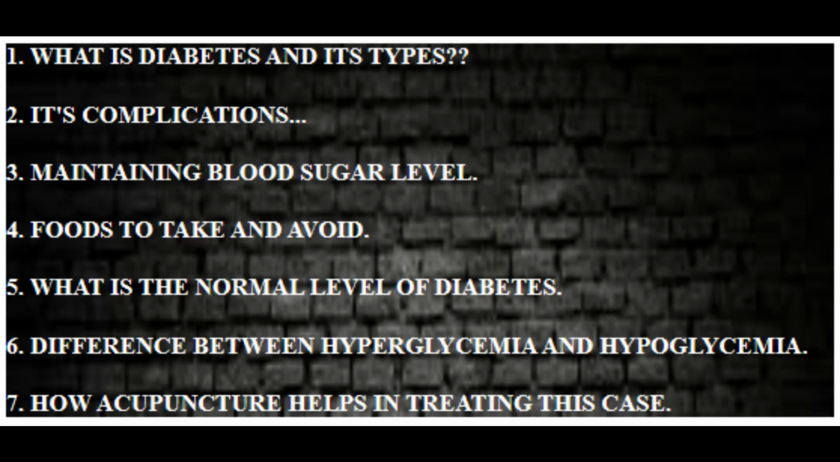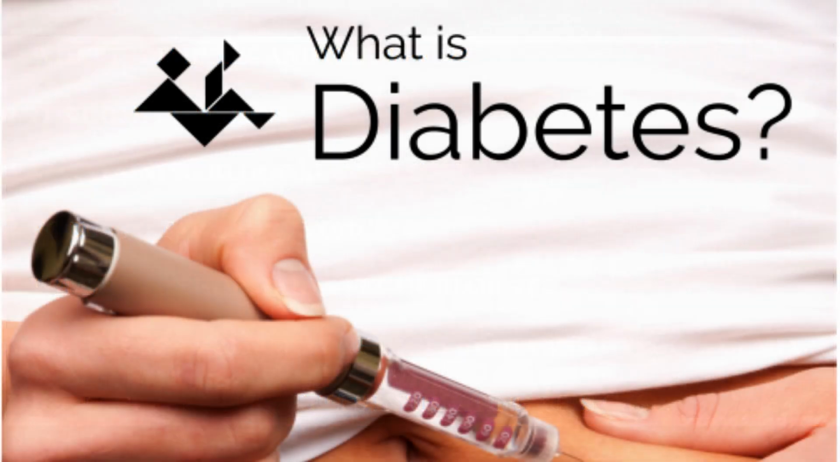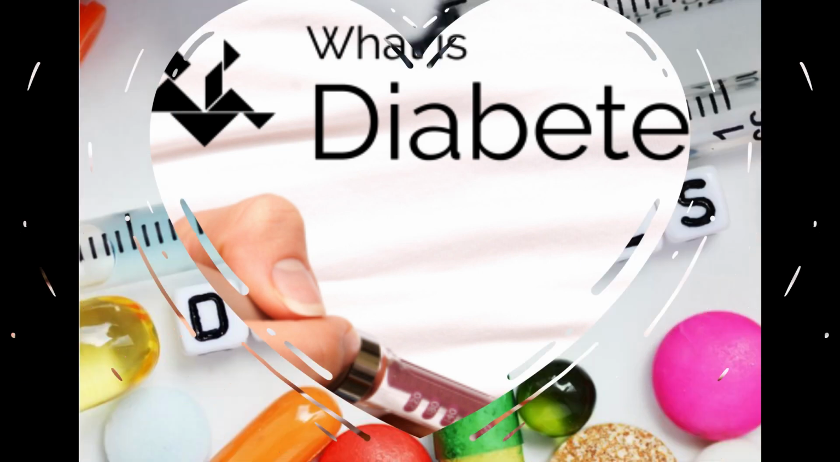What is the normal range of sugar a human can have? Then the difference between hyper and hypoglycemia. Finally, how acupuncture helps in treating this case. What is diabetes and its types?